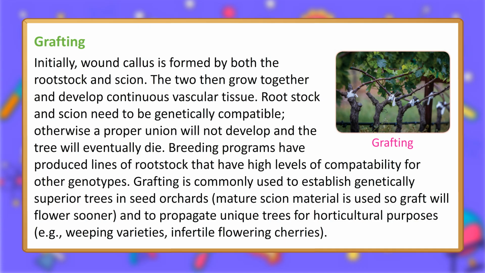Rootstock and scion need to be genetically compatible, otherwise a proper union will not develop and the tree will eventually die. Breeding programs have produced lines of rootstock that have high levels of compatibility for other genotypes. Grafting is commonly used to establish genetically superior trees in seed orchards. Mature scion material is used so graft will flower sooner, and to propagate unique trees for horticultural purposes. For example, weeping varieties, infertile flowering cherries.